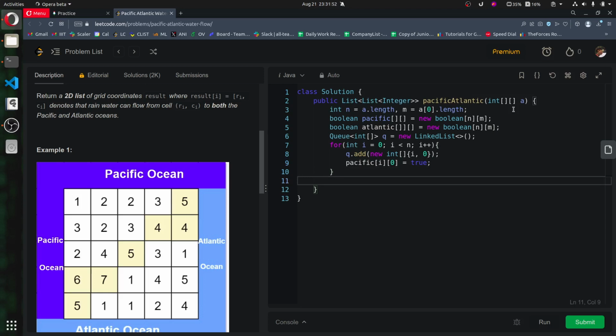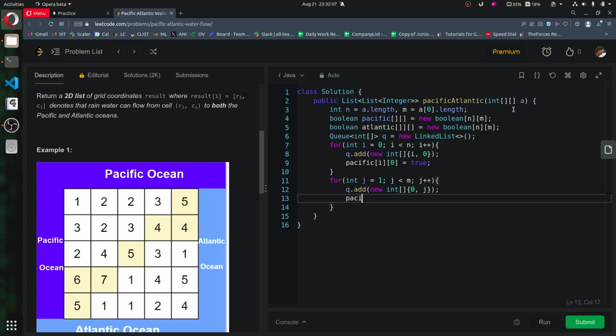Now adding all the top cells also. q.add(new int[]{0, j}), and pacific[0][j] is also true. Now can we do this directly?